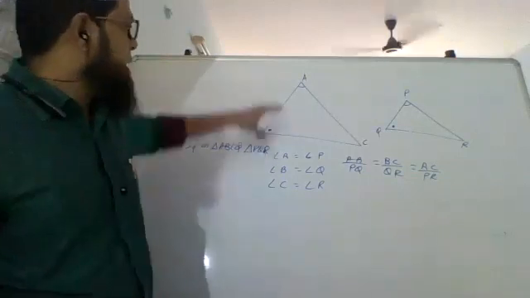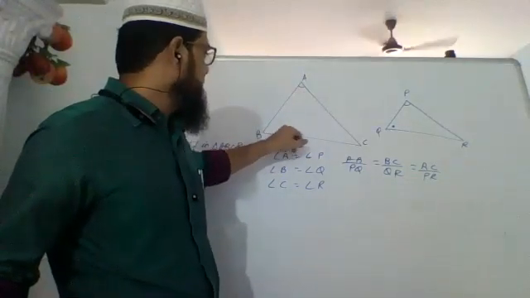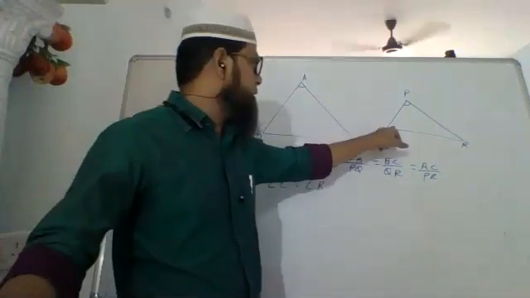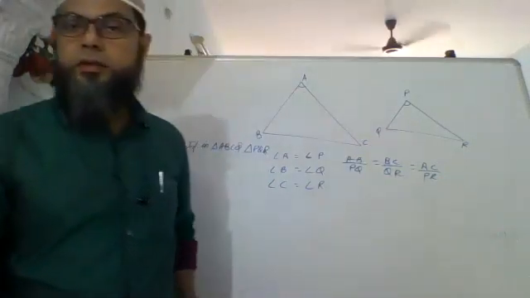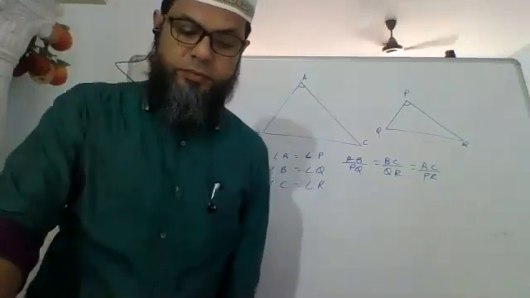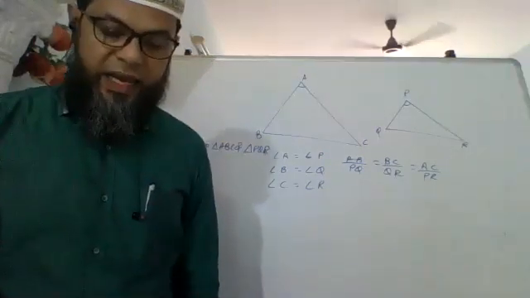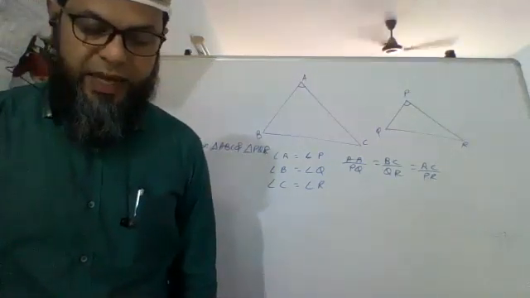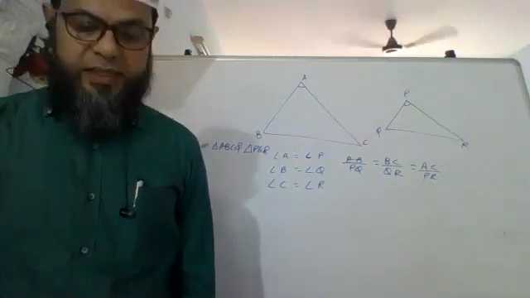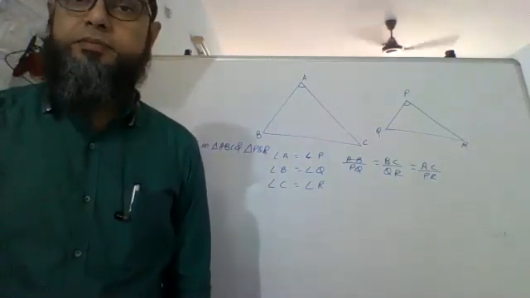What it means is side, angle, side. That's the third criteria of similarity. So write down SAS, side, angle, side, similarity criteria.